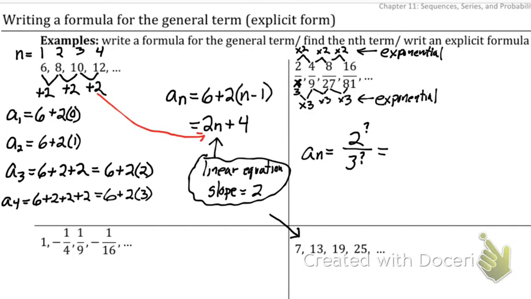N minus 1. Well, if it's n minus 1 for our first term, that would be 1 minus 1, which would be 0. You're close, though. Yeah, starting at 2. Instead of n minus 1, it's going to be... You sure? N minus 1 is close. Yeah, if we start at 2, that would work. But what if we're starting at 1?